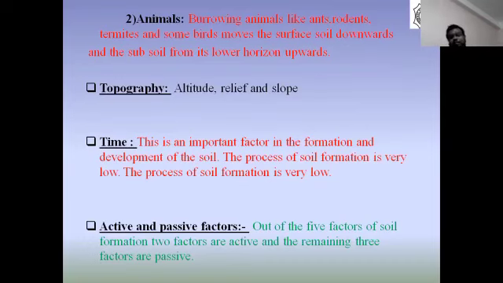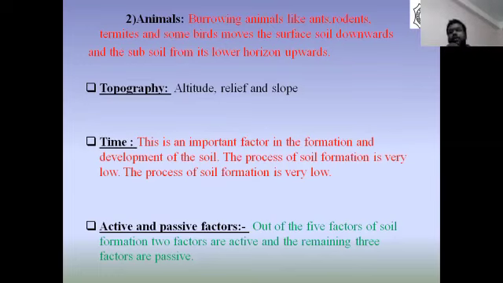Active factors: climate and living organisms. In living organisms, what we have studied: vegetation, bacteria, animals. These two factors are called active factors.